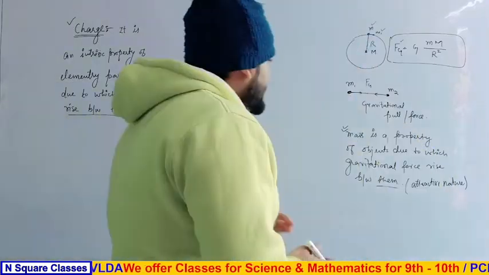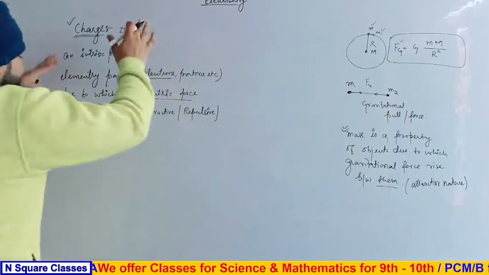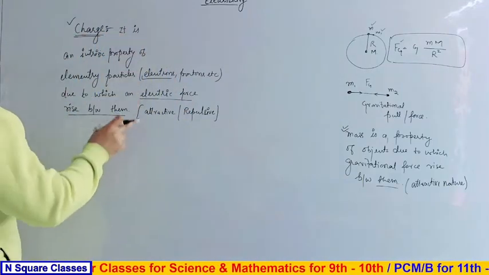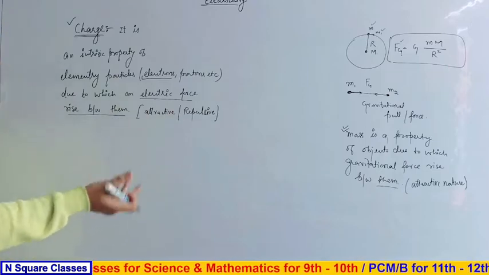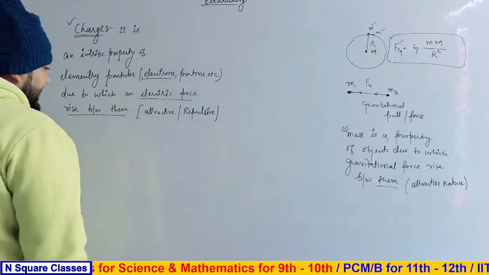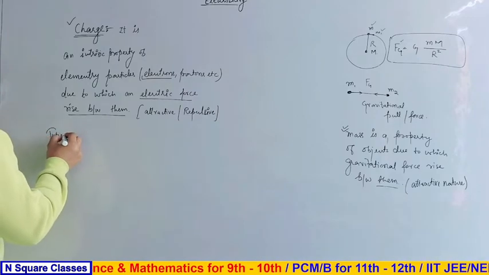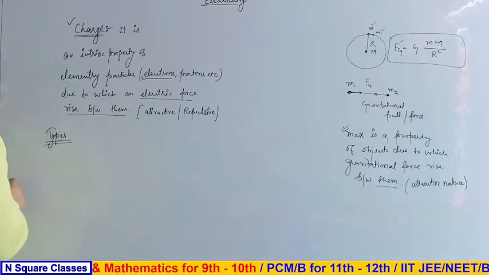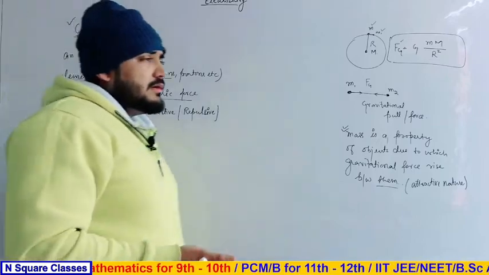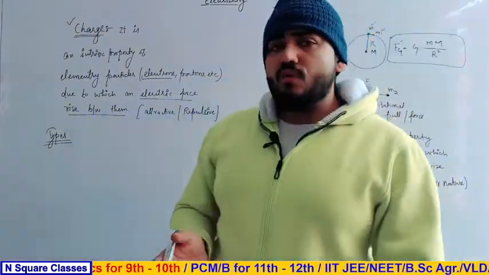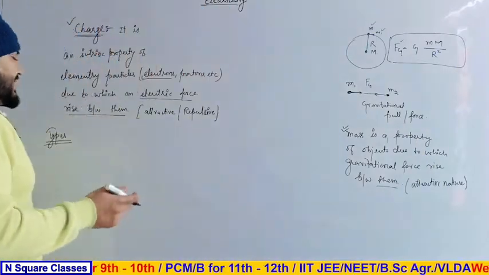Okay, now forget about it. We are going to discuss charges. Charge is the property due to which electric force rises between objects, or we can say elementary particles. Now, types. After experimentation, it was found that charges are of two kinds.